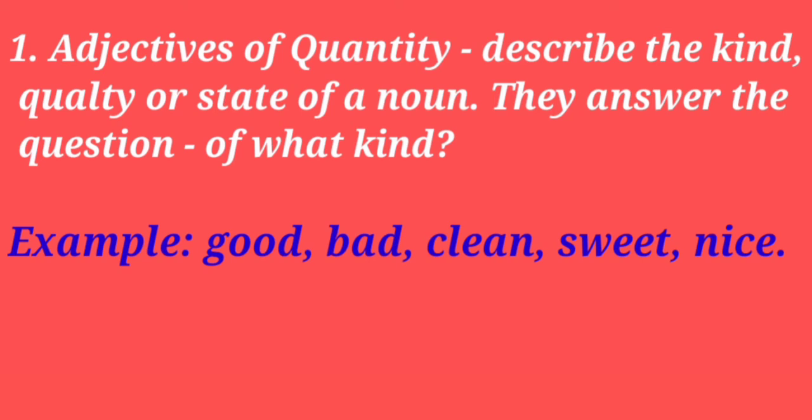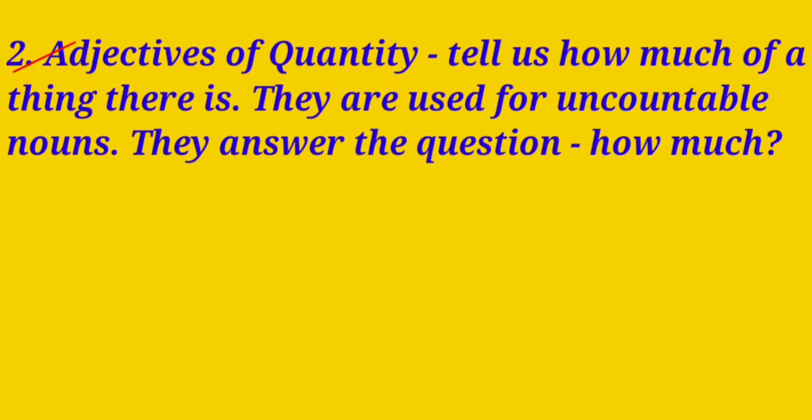Maria is a good girl. It is a clean city. These mangoes are sweet. It is a nice book. Now we will see the second point, that is adjectives of quantity. They tell us how much of a thing there is. They are used for uncountable nouns. They answer the question how much.